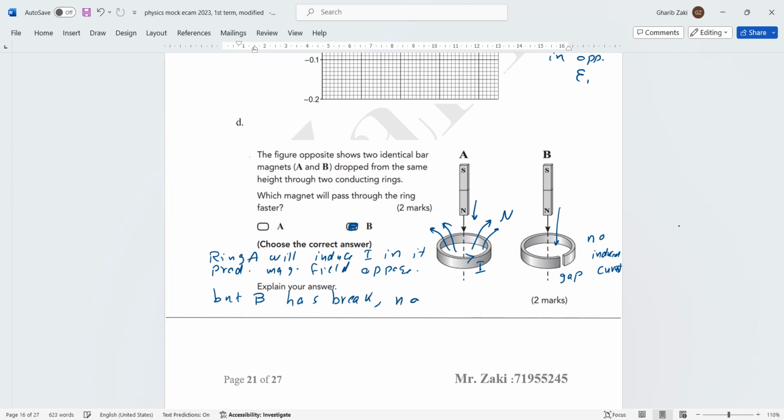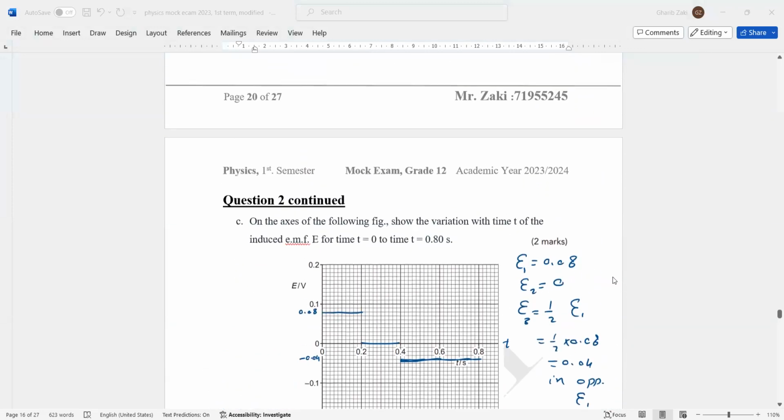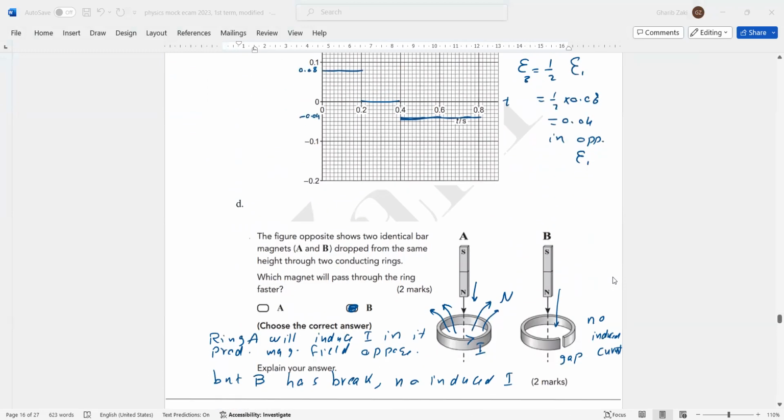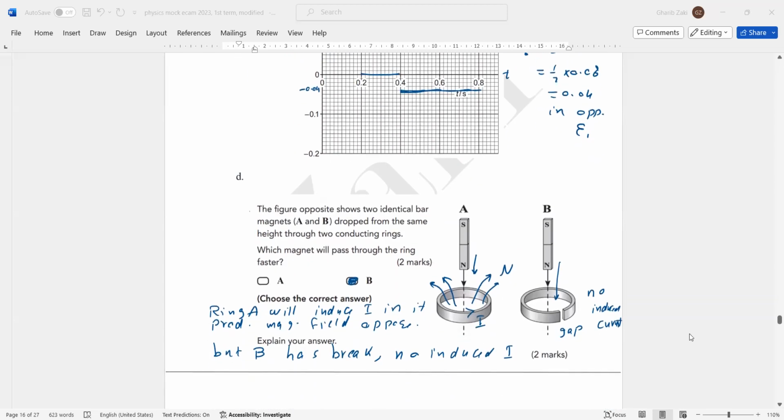So no induced current. Yes, question? Yes, Matthew? I can explain this from the picture, like we did. Can you explain part D or part E? Part D. What you wrote, like I write B has a break, induced current. And I show, like, the drawing you did.